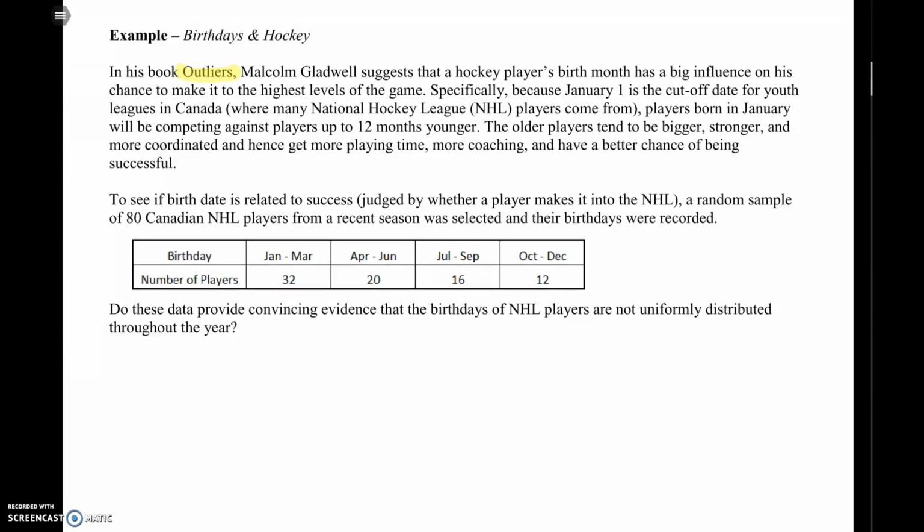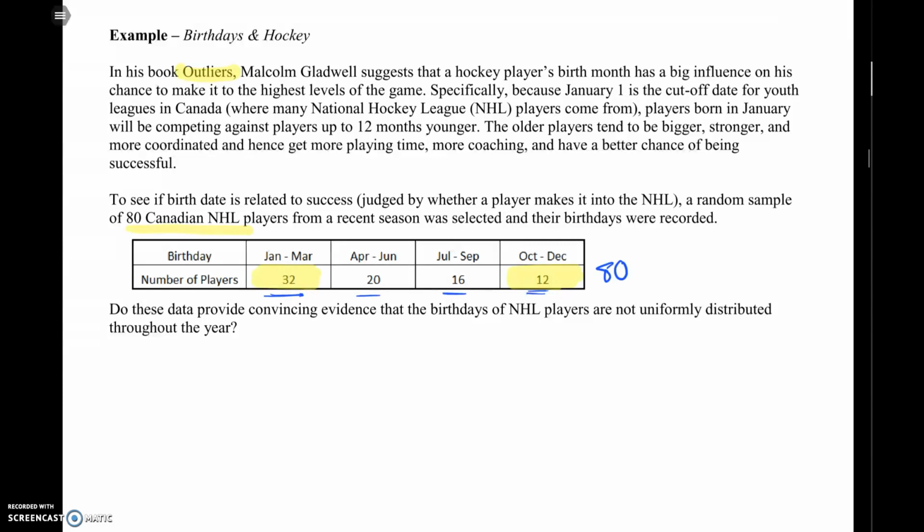To see if birth month is related to success, judged by whether they make it into the NHL, a random sample of 80 Canadian hockey players from a recent season was selected, and their birthday quarter was recorded. So we've got 80 total players here, and 32 were born in the months of January to March, 20, 16, and 12. This gives us some evidence to support his hypothesis, because he's saying that there should be more here and less here, because these guys are going to be the youngest. And there's even kind of a progression there.